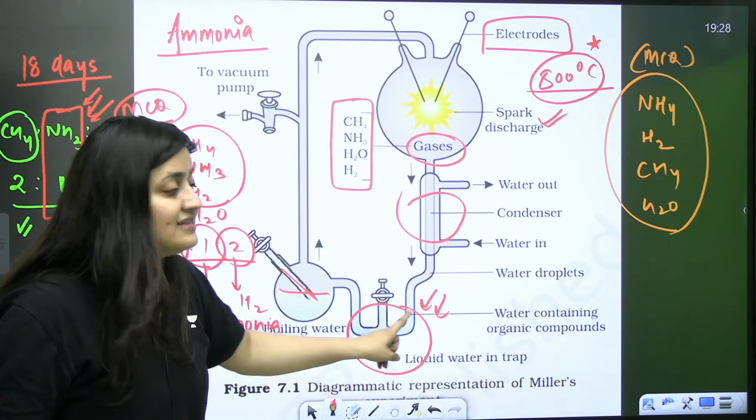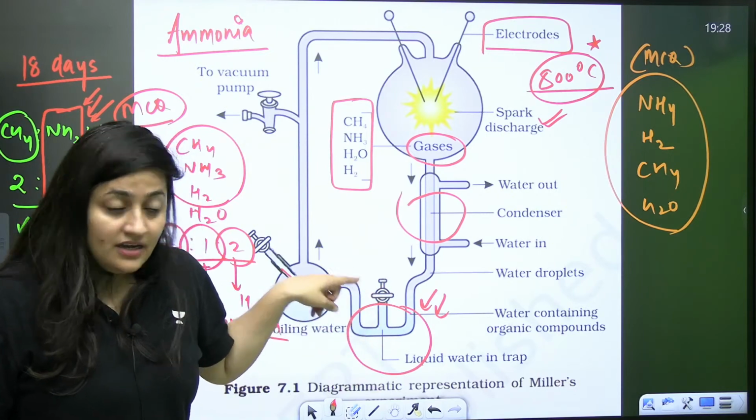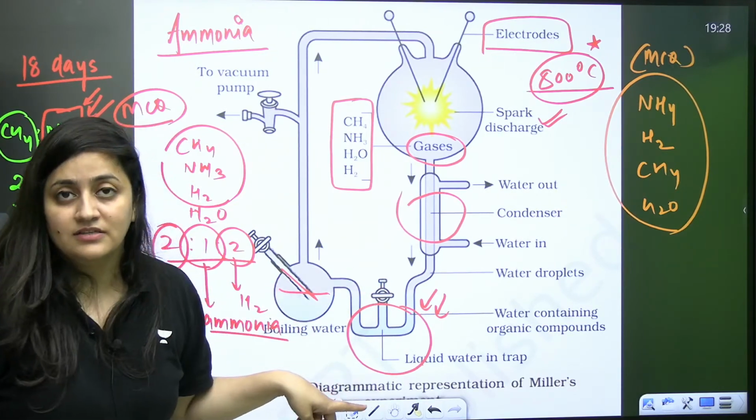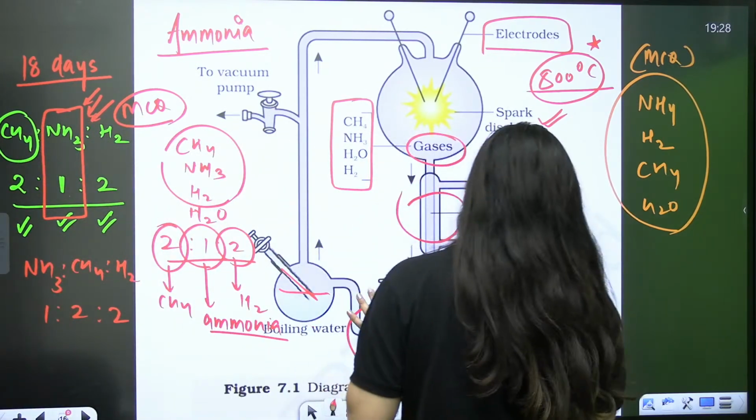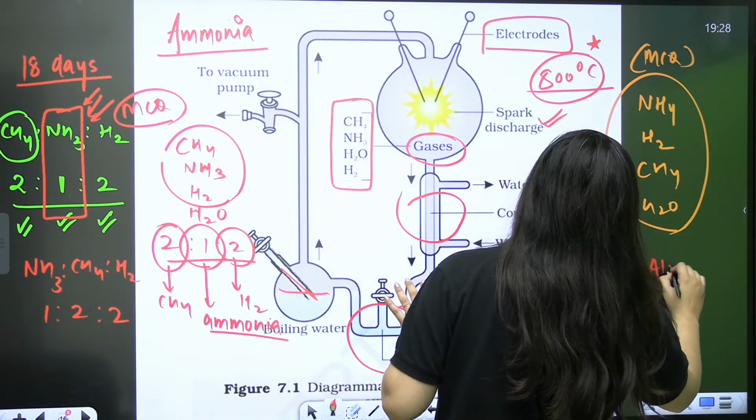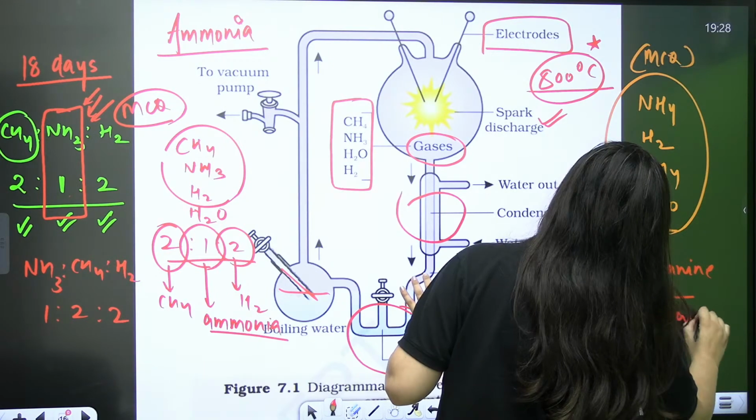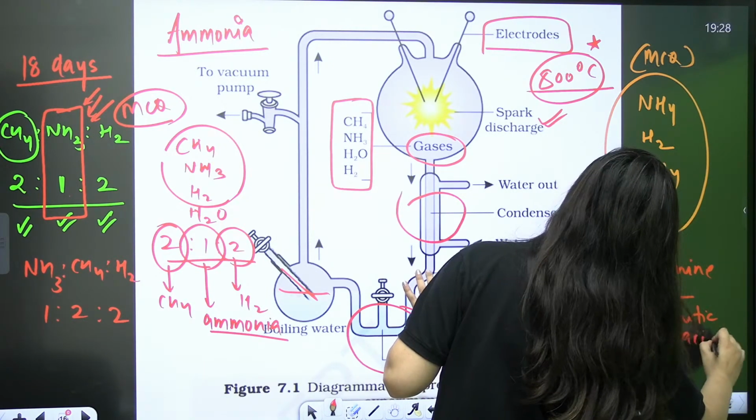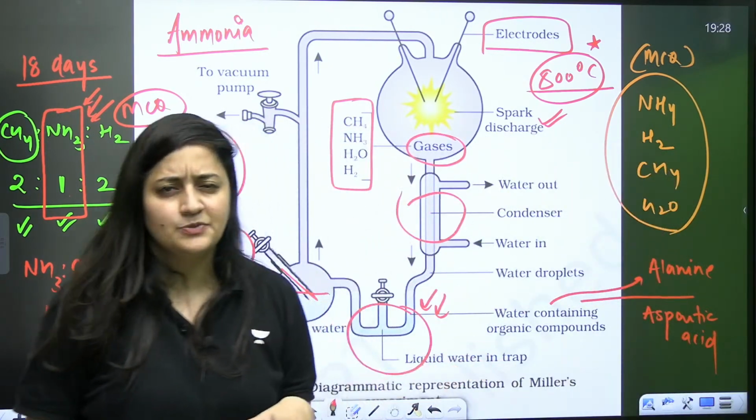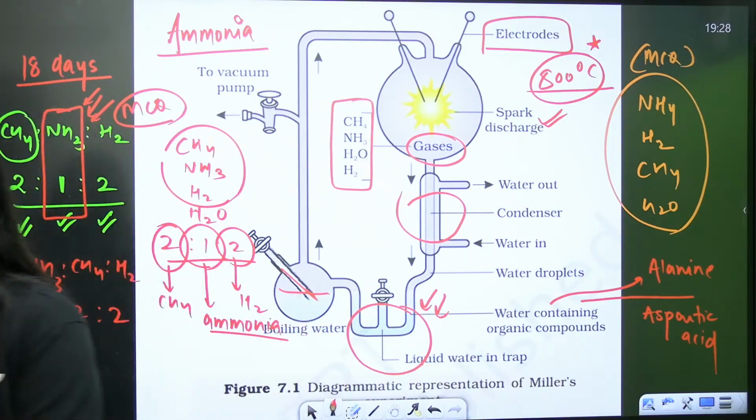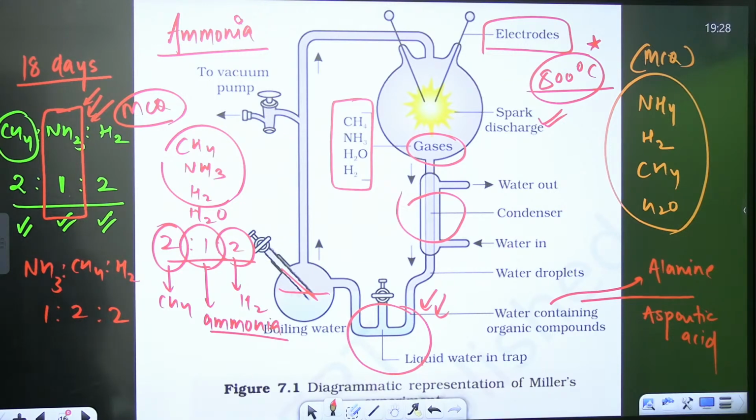And when they analyzed this water, the organic compounds were there in this water, and you know what, the amino acids, right? The amino acid alanine was there, aspartic acid was there, and one is maybe glycine, I just forgot. Alanine, aspartic acid and glycine were there. Clear, bache? That I need to check even. Done. So this is Urey and Miller's experiment. Clear, bache? This is Urey and Miller's experiment.